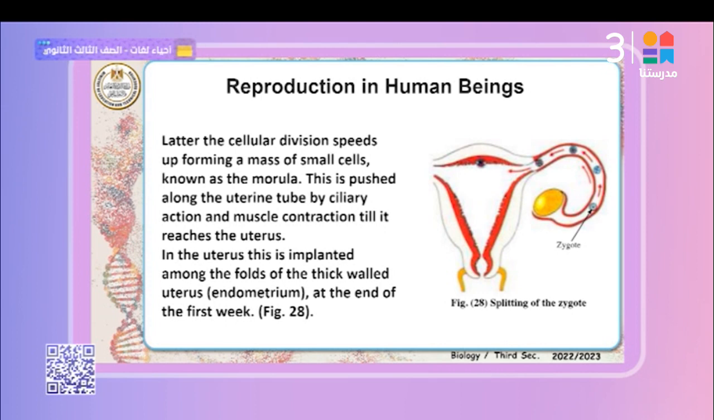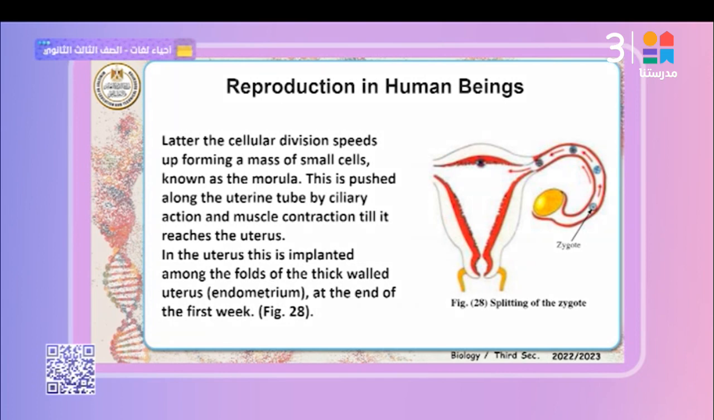To complete the stage, reaching finally 9 months, a new individual arises after delivery or labor. In the uterus, the morula implants among the folds of the thick-walled uterine endometrium at the end of the first week. That means the time needed to implant the morula in the endometrium is 1 week after fertilization.